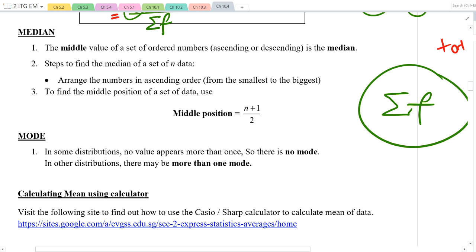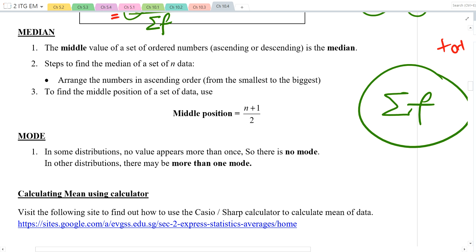The information is on the screen already: n plus 1 divided by 2. So if I have, for example, 3 fingers, what is the value of n? n is 3. n is the total number of data. So 3 plus 1 is? 4. 4 divided by 2 is? 2. Median position is number 2. Does it make sense? Okay, let's try. Let's say we've got an even number, 4. Okay, 4 numbers. What is the middle position according to the formula? 4 plus 1 is 5, divided by 2 is 2.5. Right in the middle.